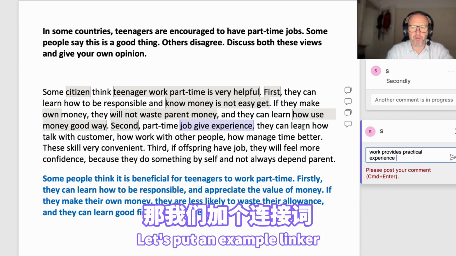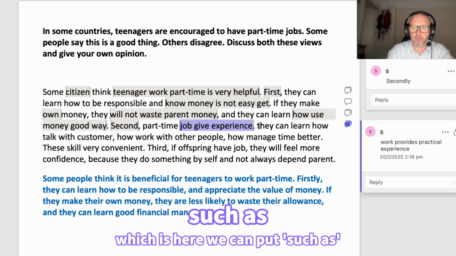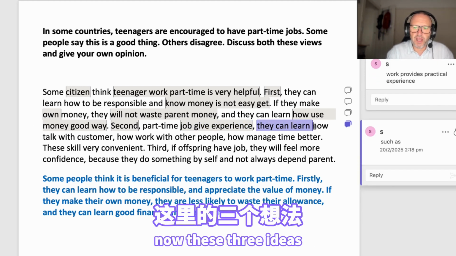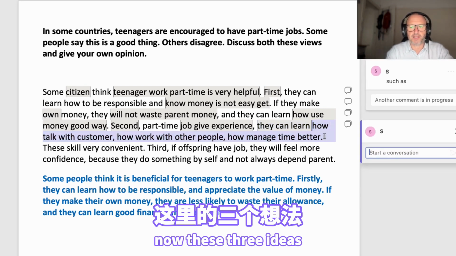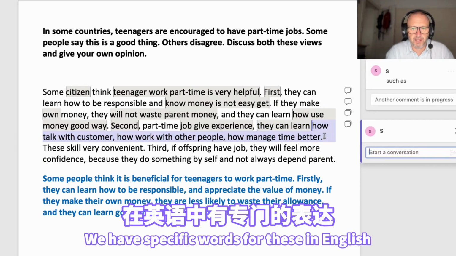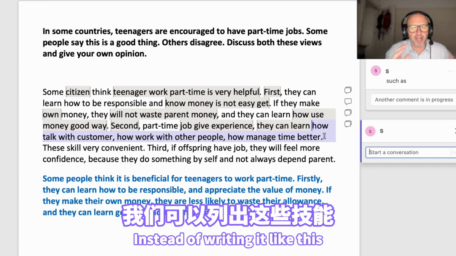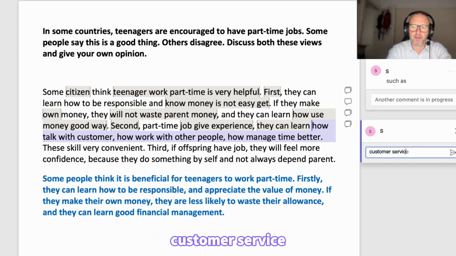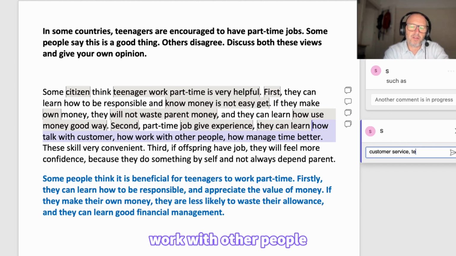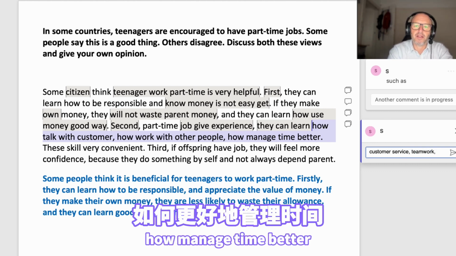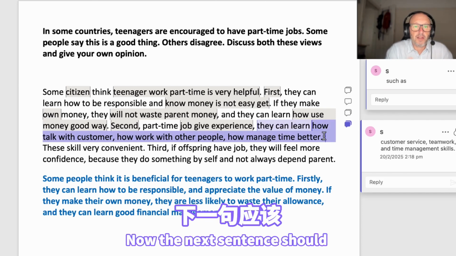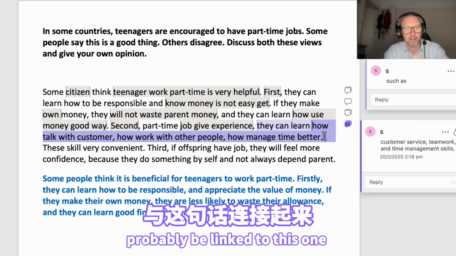Let's put an example linker, which is here. We can put such as. Now, these three ideas, we have specific words for these in English. So instead of writing it like this, we're just going to list these skills. Customer service; work with other people, teamwork; how manage time better, time management, right? Time management skills.